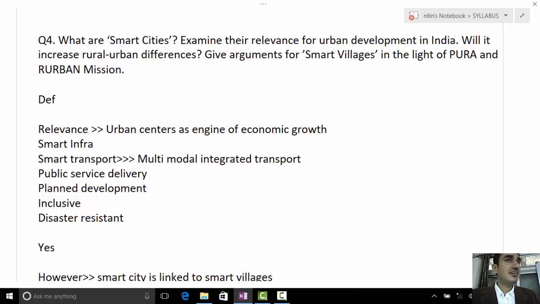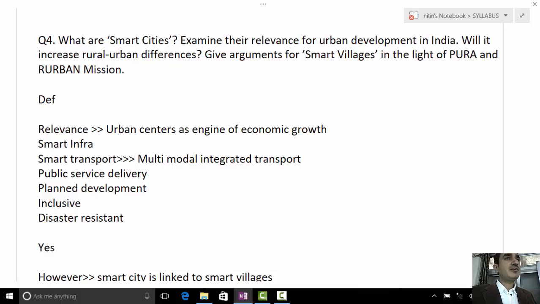Use technology to enhance the efficiency and effectiveness of the public service delivery system. Like sanitation, water supply, all these come under public service delivery. There are various services that public authorities provide to the people, so all those public service delivery systems should be efficient and more effective. Smart transport, smart infrastructure, and ultimately the objective is to improve the quality of lives of the people within the city. Friendly services using IT. Yeah, using the technology.